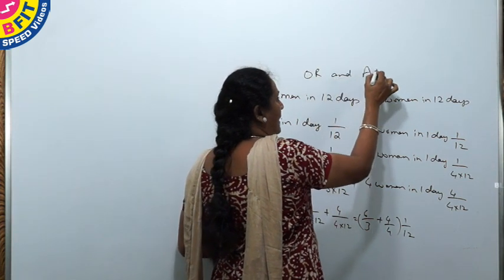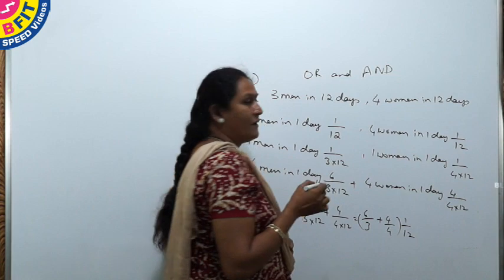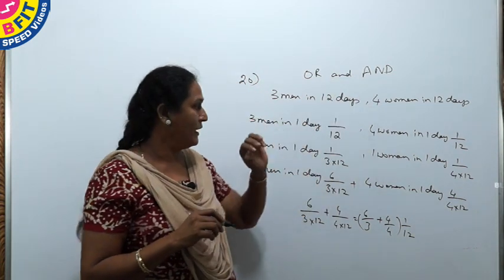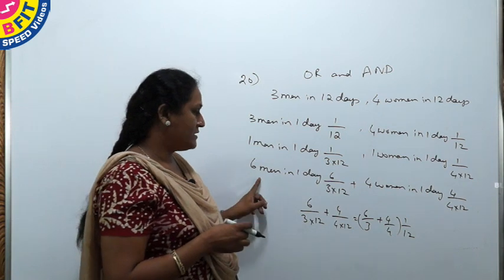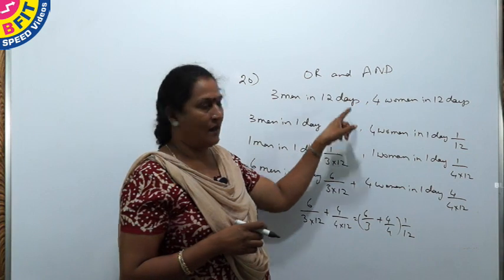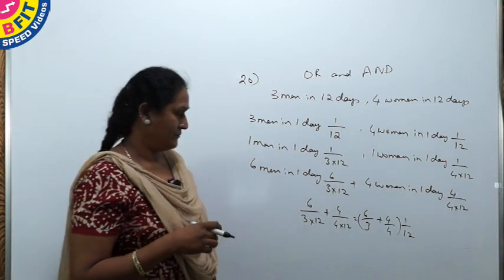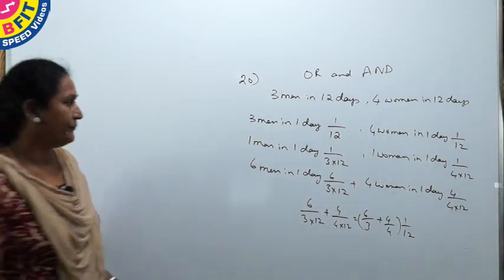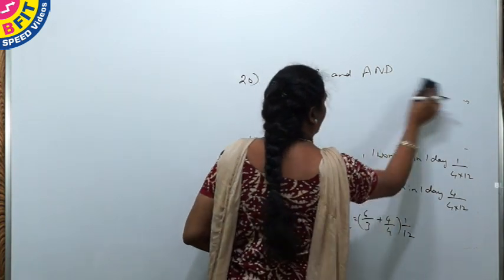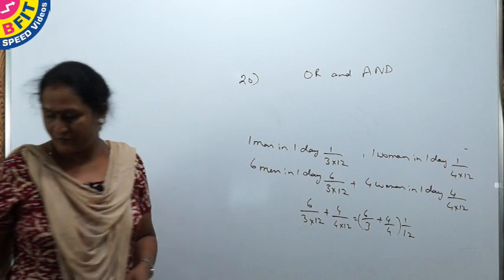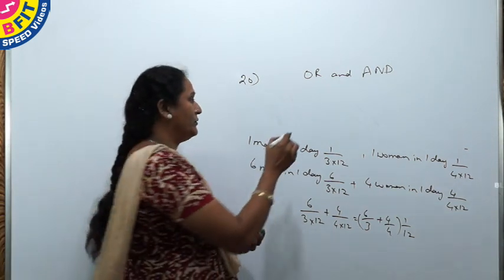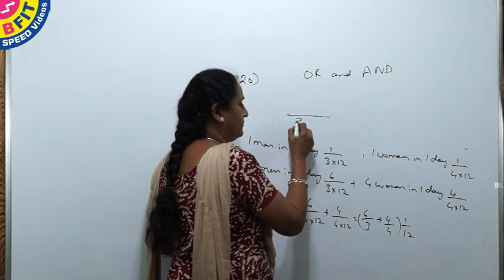But instead of doing all this, whenever you have the concept of 'or' and 'and', where they have given 4 men, 3 men or 4 women, and you are asked to find for 6 men and 4 women, instead of doing all this, whatever the number of men is given, you write in the denominator.